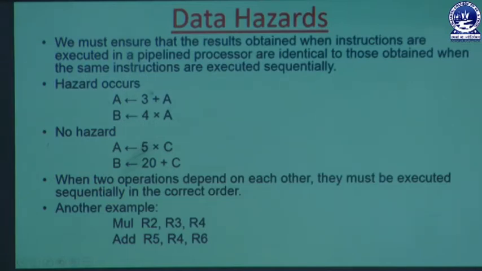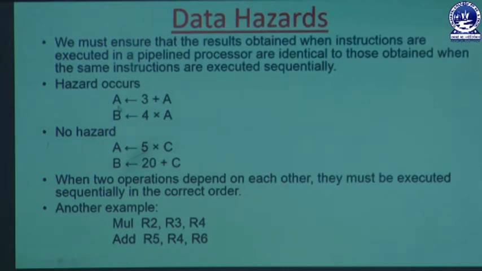So this instruction needs the updated value of A, and we get that updated value only after writing it into the memory location or the register file, so that this instruction can collect the operand value from the corresponding register.